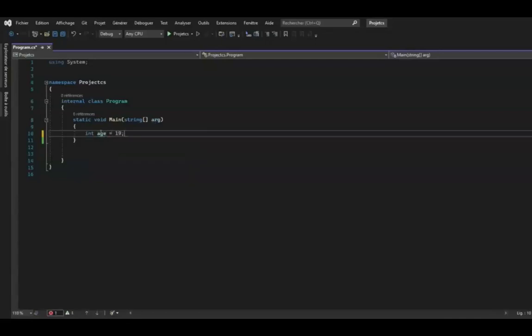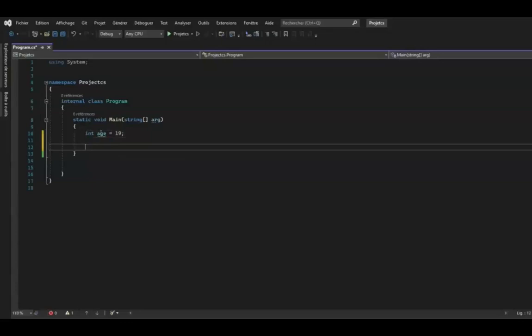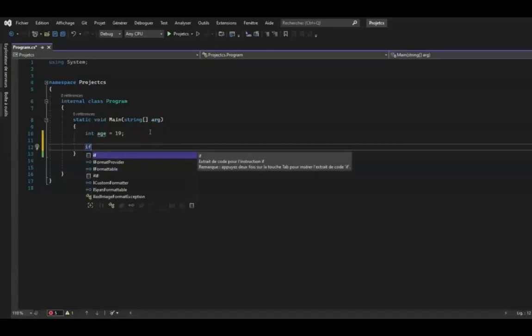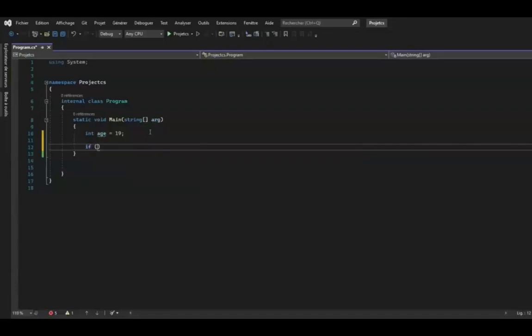Then we need to create an age condition that will allow us to check if the person's age is greater than or equal to 18. Basically, he is of age. To do this in C#, type if. Then put brackets and enter your condition. The condition is that the age is greater than or equal to 18. Open braces to put our instructions.